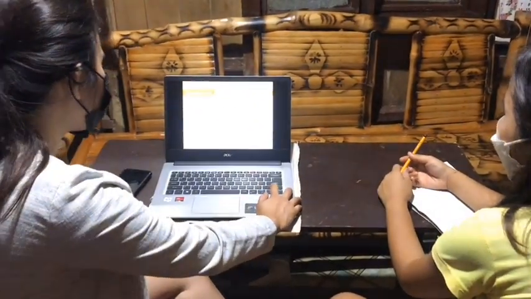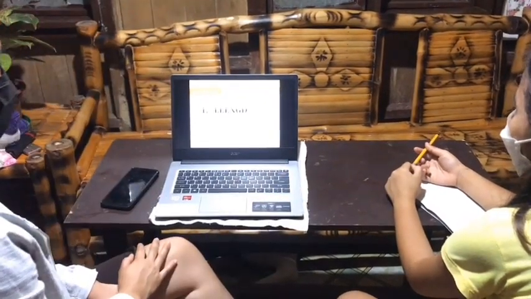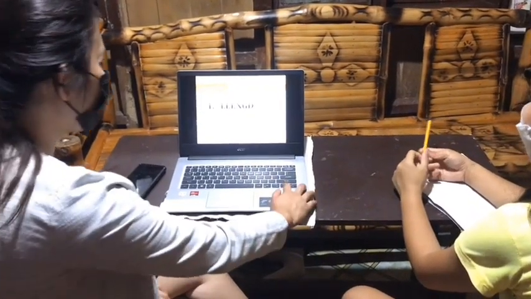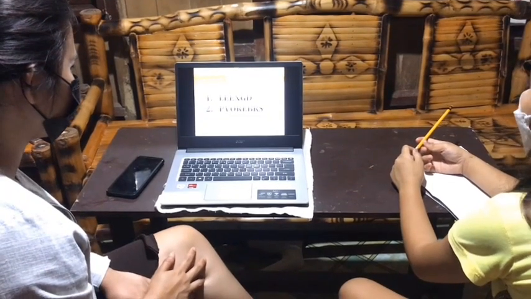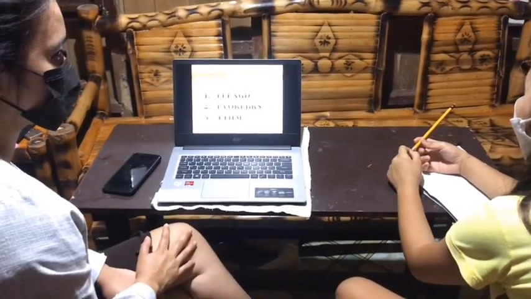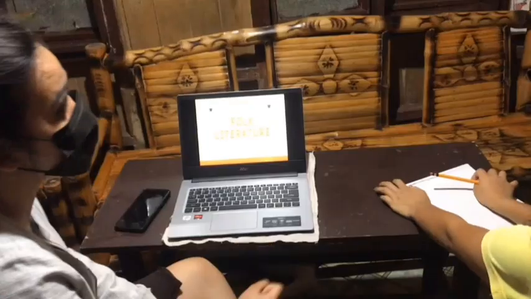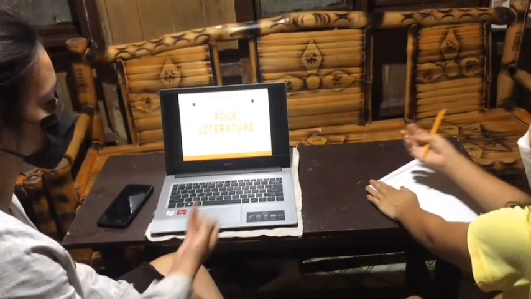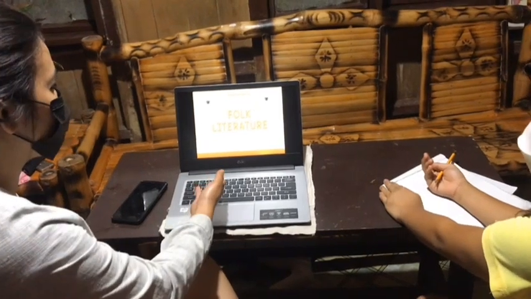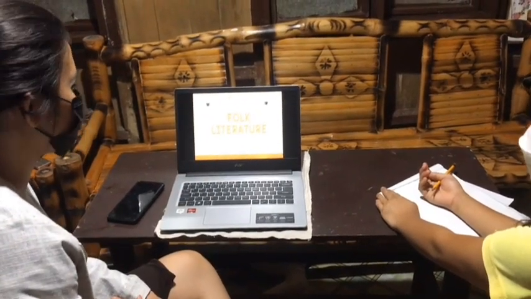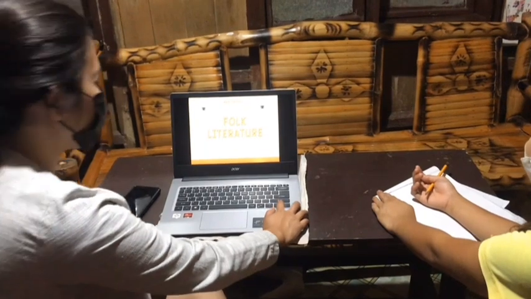So what is the first? What is that one? Legend. How about this one? Proverbs. How about this one? Myth. Alright, very good. You have the correct answers. The words legend, proverbs, and myth are all examples of what? Kindly read. Folk literature. Yes, folk literature.